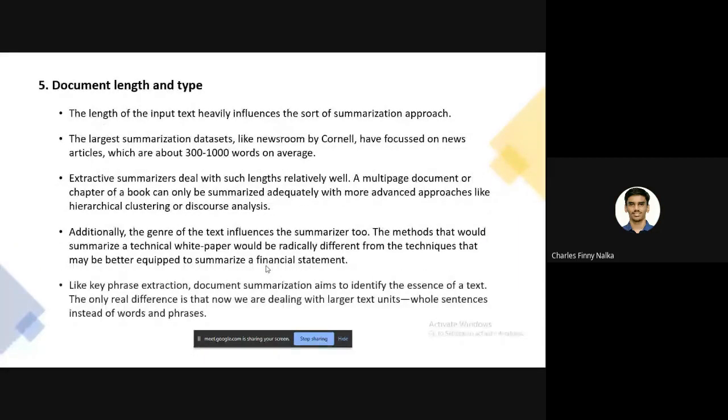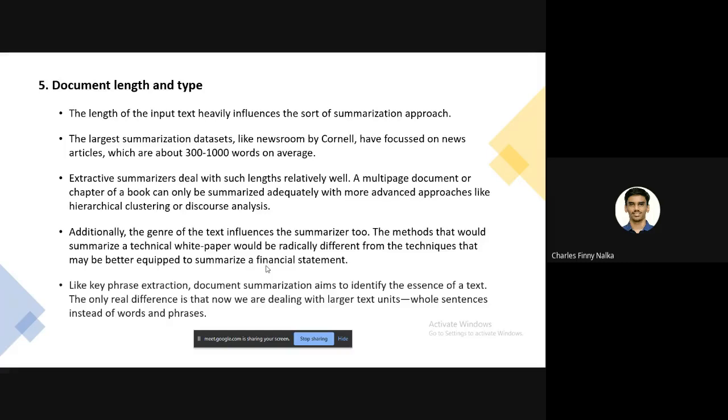Document length and type. The length of the input text heavily influences the sort of summarization approach. The largest summarization datasets, like Newsroom by Cornell, have focused on news articles which are about 300 to 1,000 words on average. Extractive summarizers deal with such lengths relatively well.